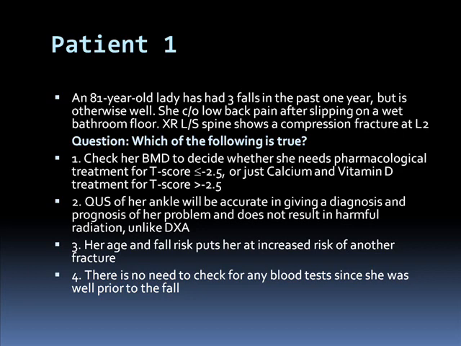Number 1, you should check her BMD to decide whether she needs pharmacological treatment if the T-score is less than minus 2.5, or just give her calcium and vitamin D if the T-score is greater than minus 2.5. Number 2, maybe do an ultrasound of the heel, because that is quite accurate and it would not give her harmful radiation, not like DEXA. Or number 3, her age and fall risk puts her at increased risk of another fracture. Or number 4, there's no need to do any blood tests since she's actually very well prior to the fall.